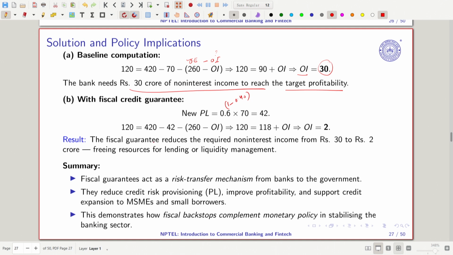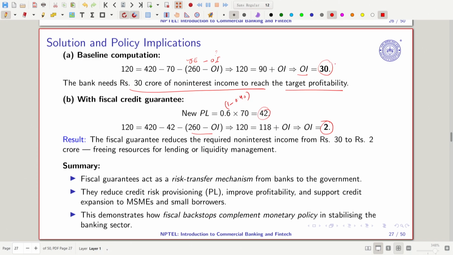So now you can see, if I just substitute here 120, so 420 minus 42 that we got here, minus the burden that we are calculating here, so 260 minus OI, which is the non-interest income. So you can see that we just need 2 crore rupees. Which means that in the baseline computation, banks were required at least 30 crore rupees of non-interest income to meet the target of pre-tax net income.